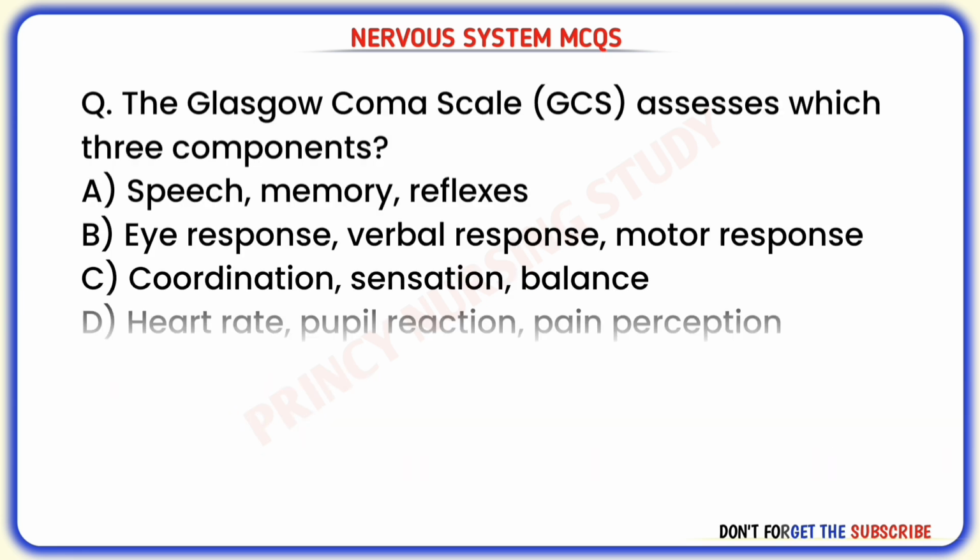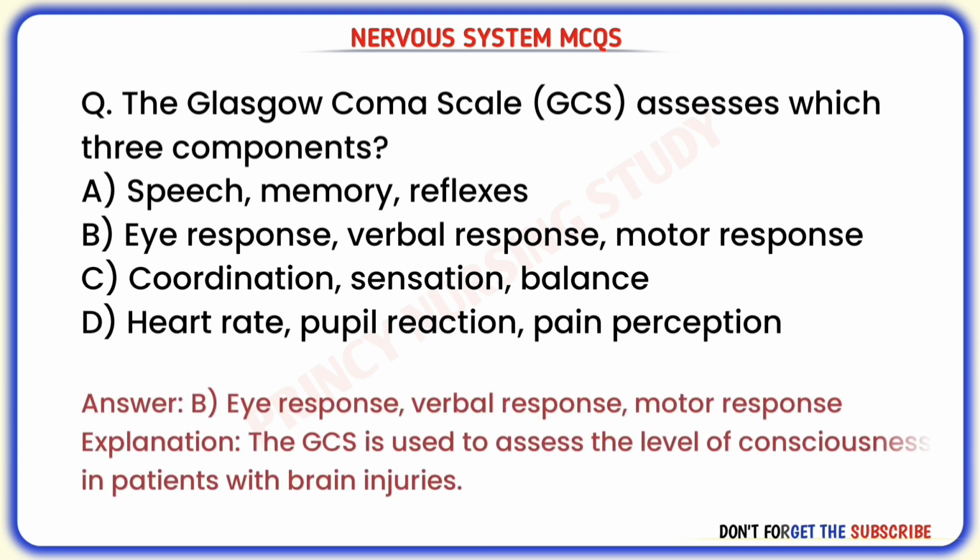Next question. The Glasgow Coma Scale, GCS, assesses which three components? Correct answer is B. Eye response, verbal response, motor response. The GCS is used to assess the level of consciousness in patients with brain injuries.